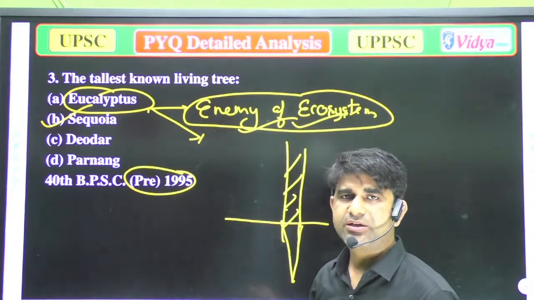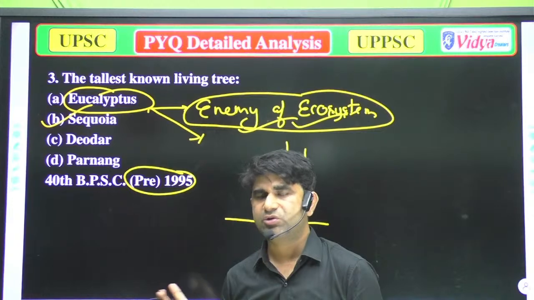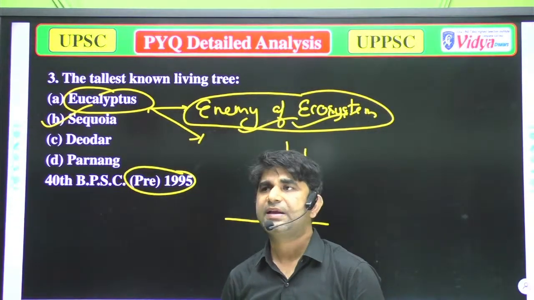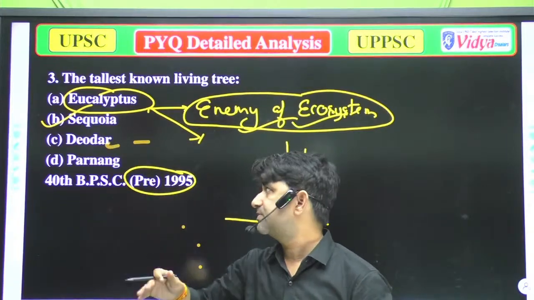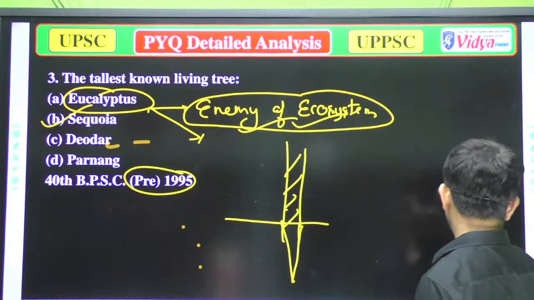Deodar trees are mainly found in the southern part of India, in the Kashmir valleys, and in Himachal Pradesh. These are very useful trees. So deodar is a good thing. These are also tall trees. And parang, I don't know about the parang. So now I think we should move to the next question.